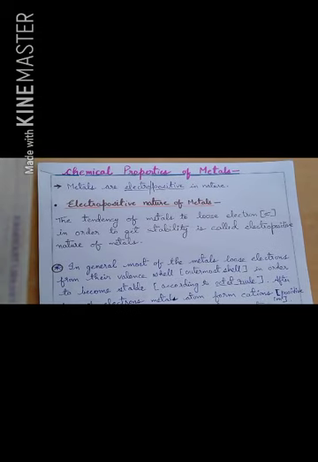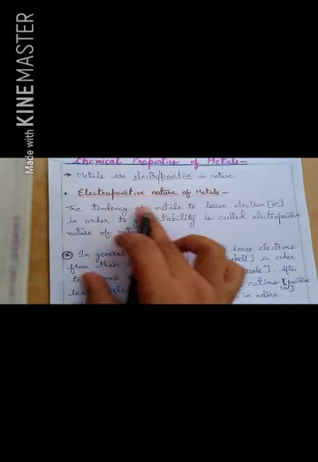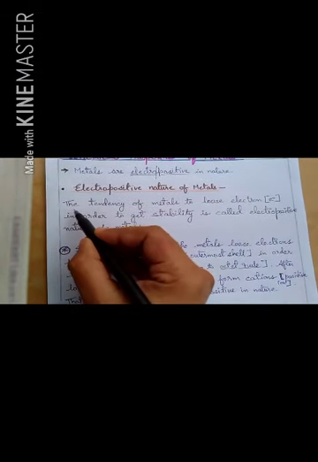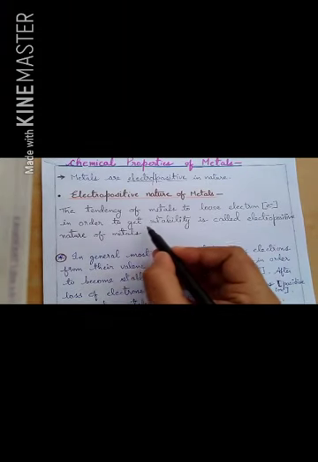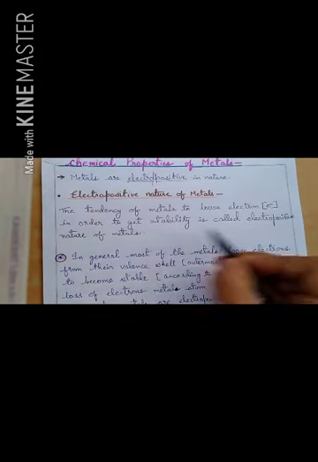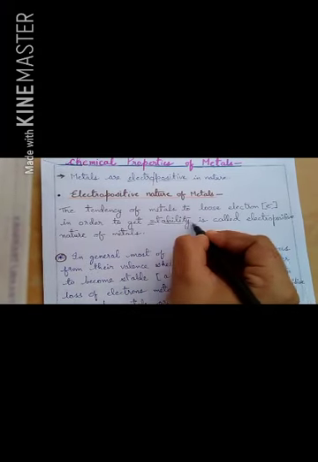Now, to define this word electropositive, here is the definition written. The definition is: the tendency of a metal to lose electrons in order to get stability is called the electropositive nature of metal. Now, which stability is it talking about, children?